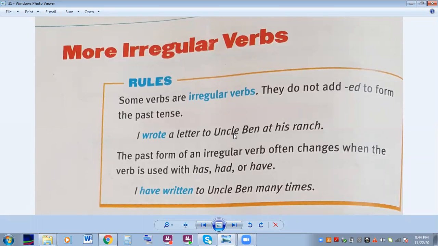I wrote a letter to Uncle Ben at his ranch. Wrote is the past tense of write. The past tense of an irregular verb often changes when we use has, had, or have. So we have present tense, write, past tense, wrote, past tense with has, have, or had, I have written. I have written to Uncle Ben many times.